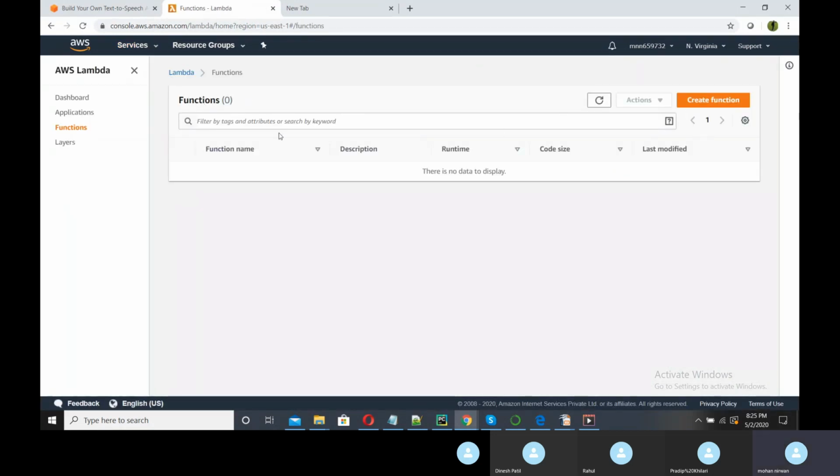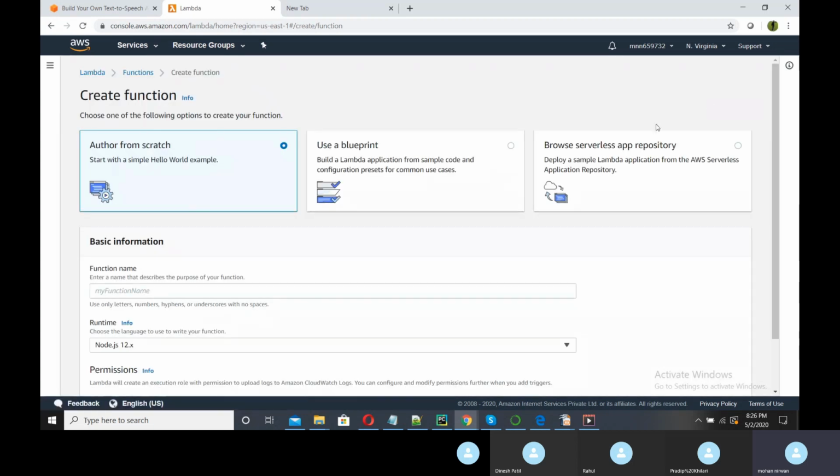So this is the Lambda management console. From here you can create functions. This is my new account, so I don't have any earlier function here, and I need to create one function. So there are three options.